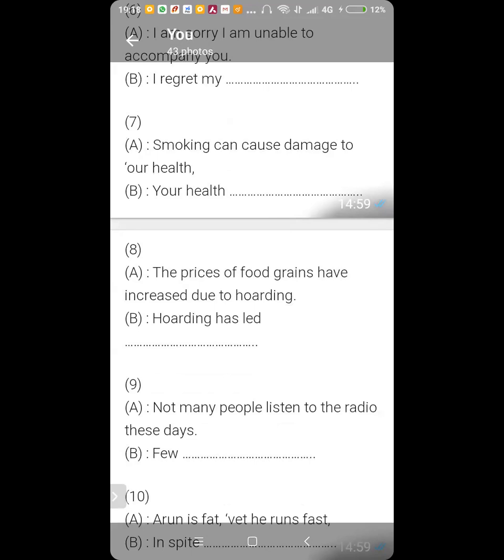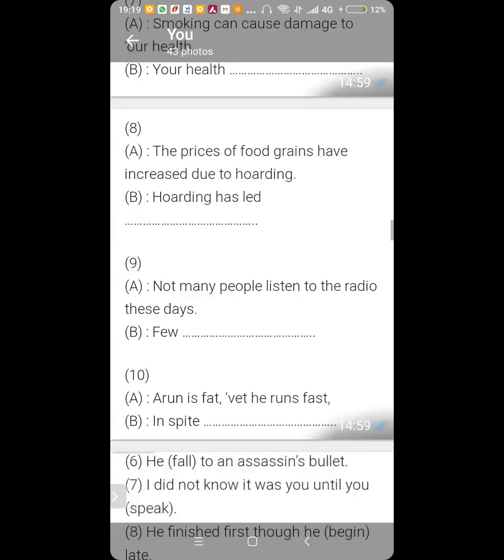Number 8. The prices of food grains have increased due to hoarding. Hoarding has led to increase in the prices of food grains. Prices remain prices itself. Do not make any changes unless grammar dictates the changes. If you have to make it grammatically correct, then only make changes. Otherwise, let the sentence remain as it is.